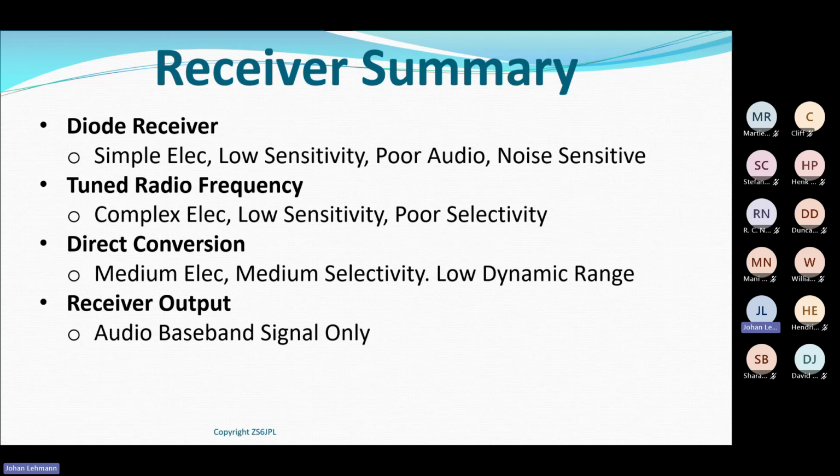Remember, the output of any receiver is an audio baseband signal, or it could be a digital baseband signal as well. If it's a digital receiver, I'm busy doing FSK or one of those modes, it will also give me baseband digital 0s and 1s.